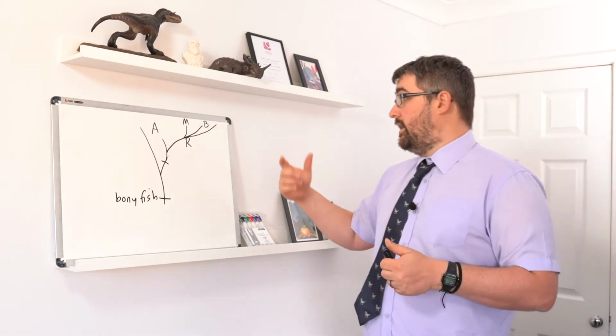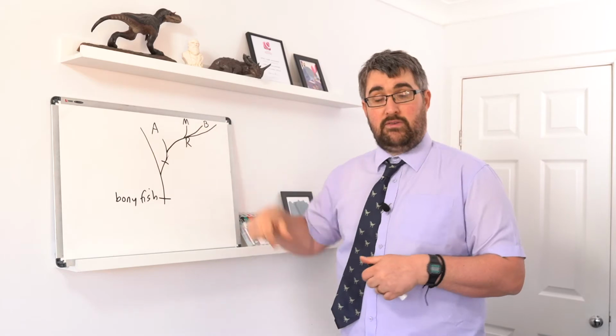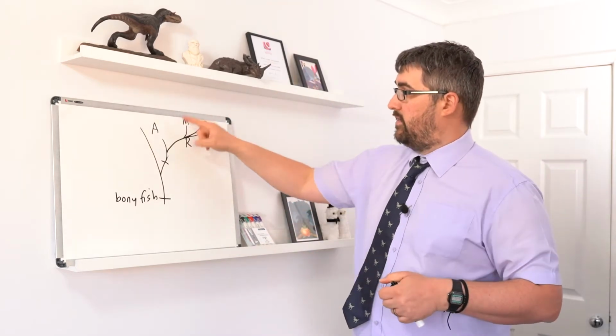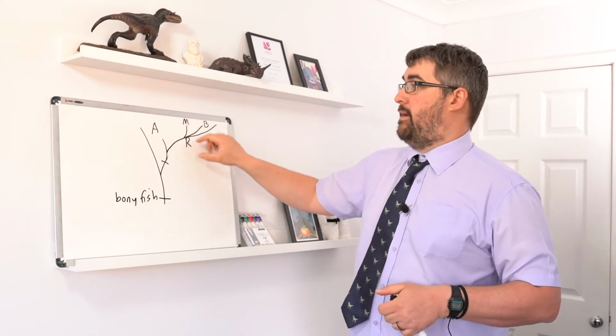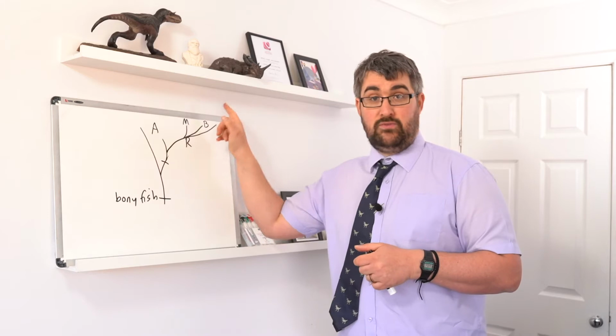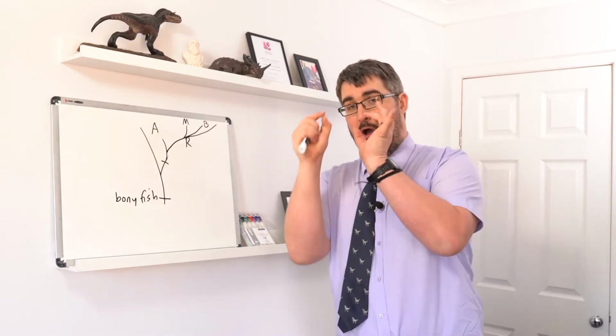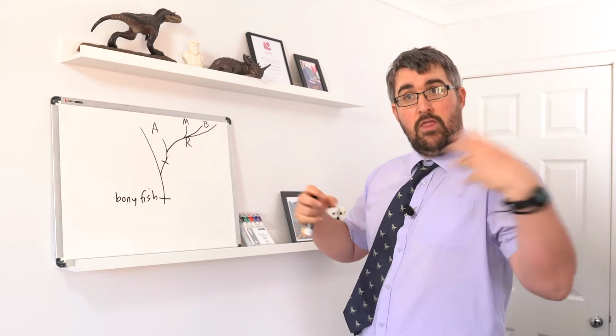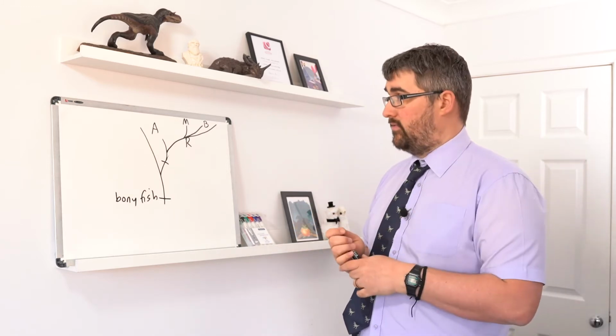And we can see that birds are actually more closely related to other reptiles, mammals are a bit more distant there, and obviously all three of these groups, reptiles, birds and mammals, are more distantly related to the amphibians because they share a more distal common ancestor. The closer the nodes are, i.e. the branches, the more closely related they are, the more distant they are, the less closely related they are.